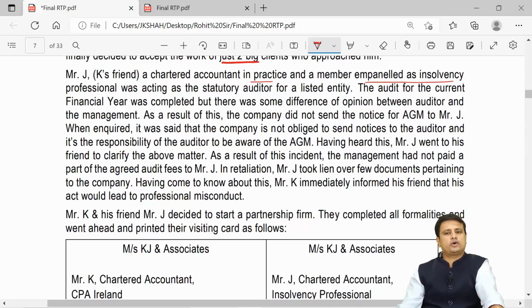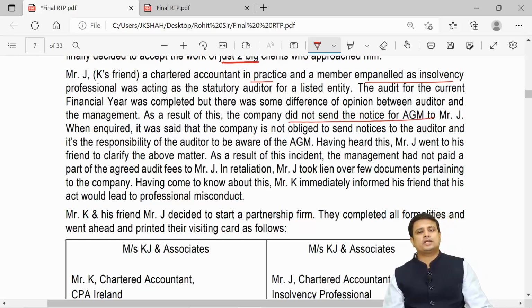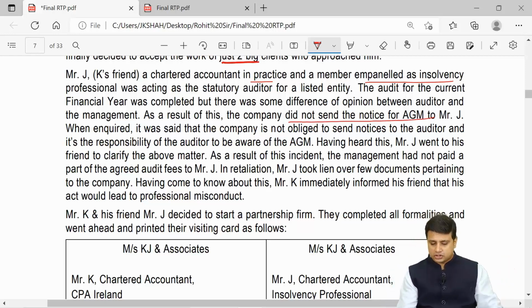Next. Mr. J, a chartered accountant in practice and a member empaneled as an insolvency professional, is acting as a statutory auditor of a listed entity. The audit for the current financial year was completed, but there was some difference of opinion between the auditor and the management. As a result, the company did not send notice of AGM to Mr. J. When inquired, it was said that the company is not obliged to send notices to the auditor and that it is the auditor's responsibility to be aware of the AGM.